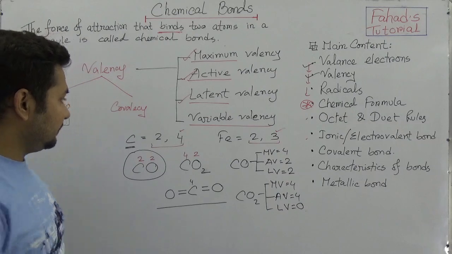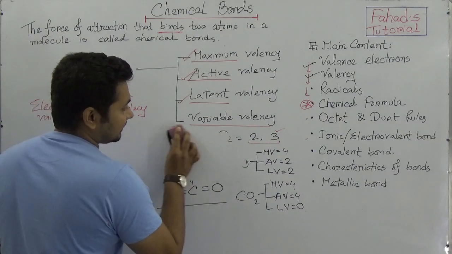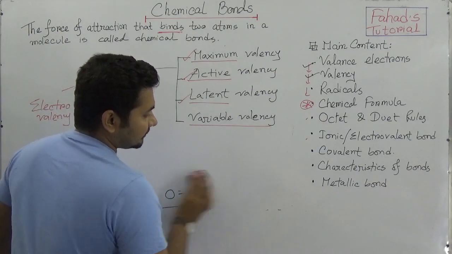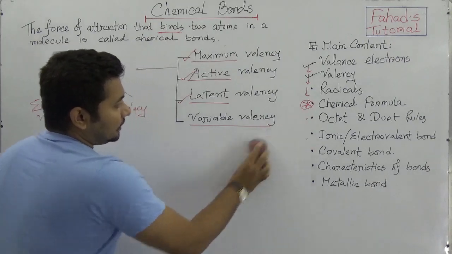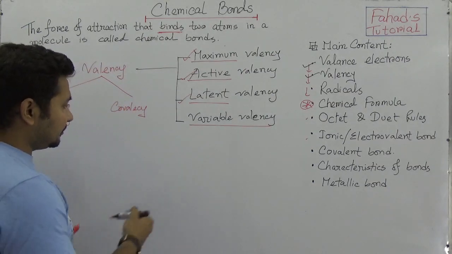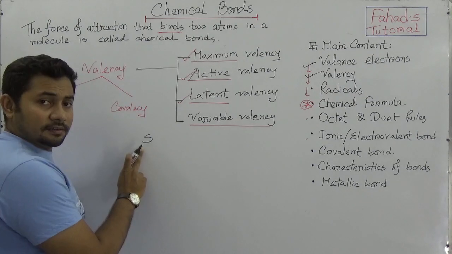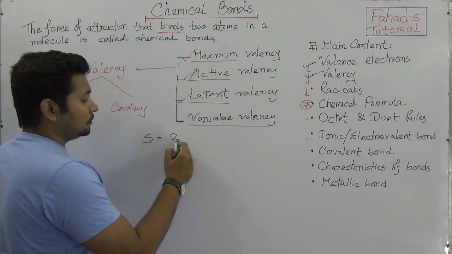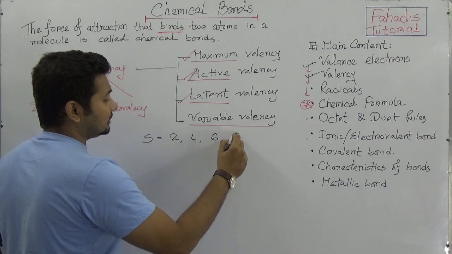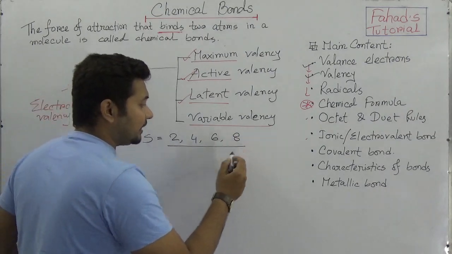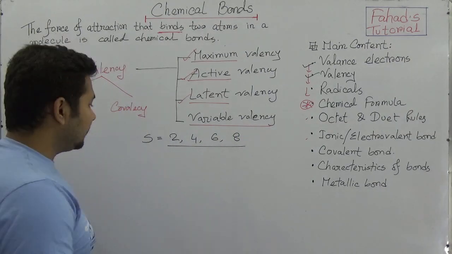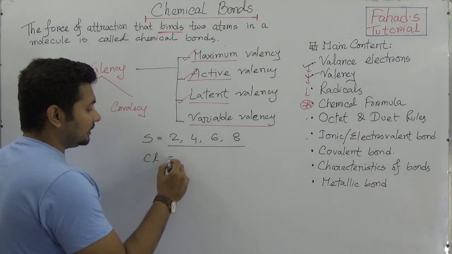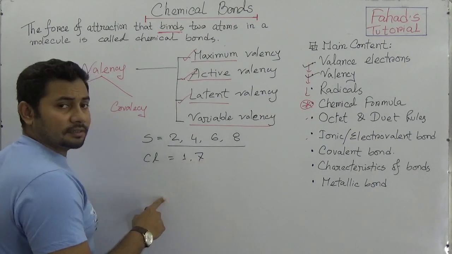Okay? So if you see again, suppose sulfur has 2, 4, 6 as variable valencies. Chlorine has 1 and 7.